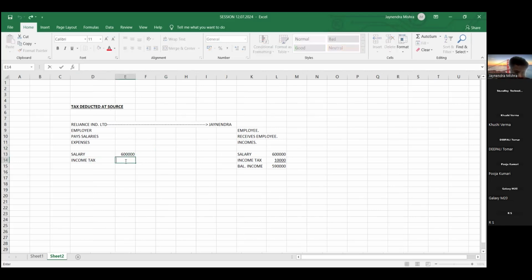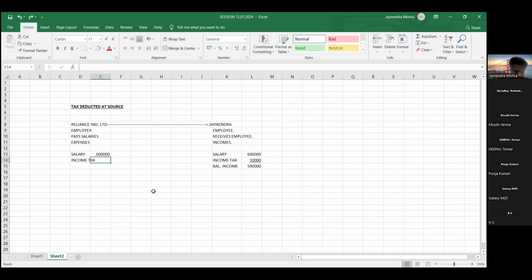So this is out of 6 lakhs, your employee has to pay 10,000 rupees as an income tax. Yes, 10,000 rupees as an income tax. So whatever income tax your employee has to pay, please deduct that tax while paying the salary. Yes, please deduct that tax from his salary at the time of payment.